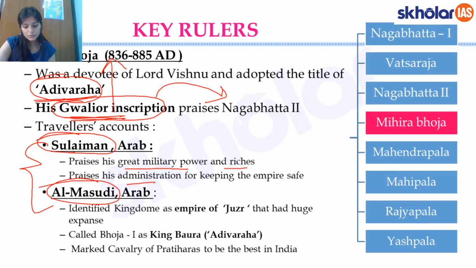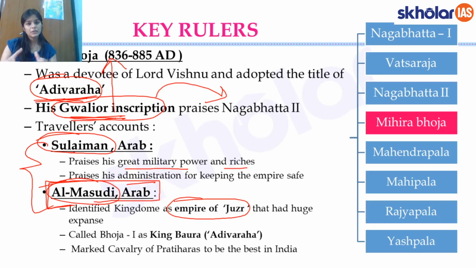Secondly, Al-Masudi. Now remember this traveler Masudi, because he calls the kingdom the empire of Juzru. Now probably this is a mispronunciation for Gujara, and he calls the Gujar empire the empire of Juzru, and he talks about how huge this expanse was. He says some 2000 kilometers in length and breadth, which could be an exaggeration, but just to give you an idea that the Pratiharas empire was indeed a mighty one.